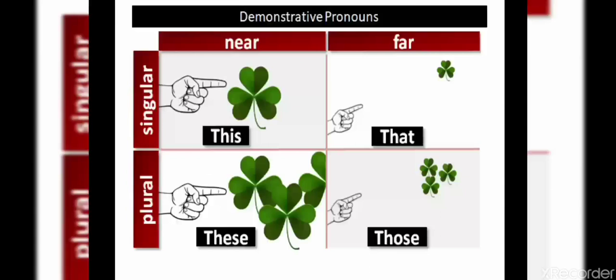This cat, this man, this book are examples of the singular demonstrative pronoun this. That place, that person. So it is a little far, not nearby. These books, these medicines, these pencils, these are all examples of plural demonstrative pronouns. For the plural demonstrative pronoun which is too far, we will use those. So dear students, this is called demonstrative pronouns.